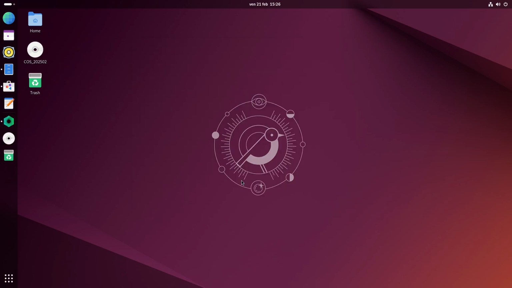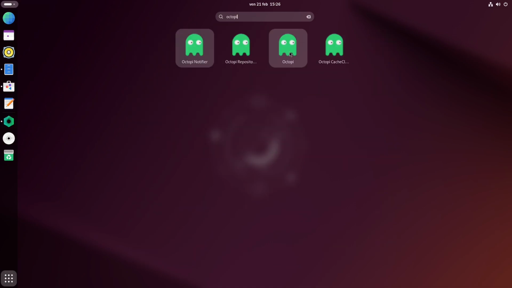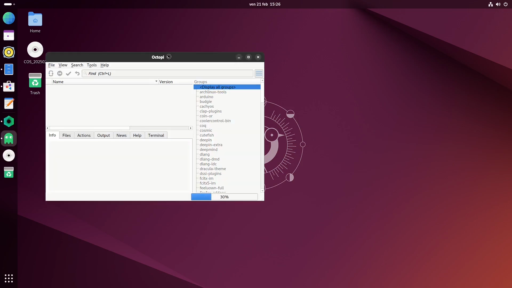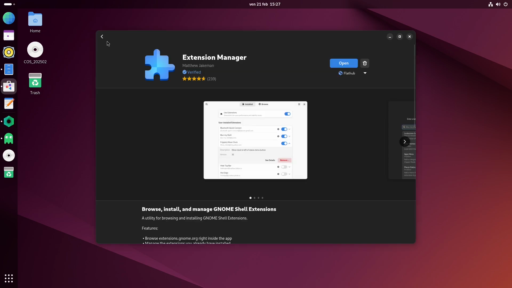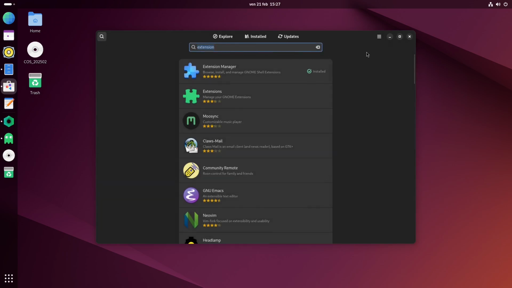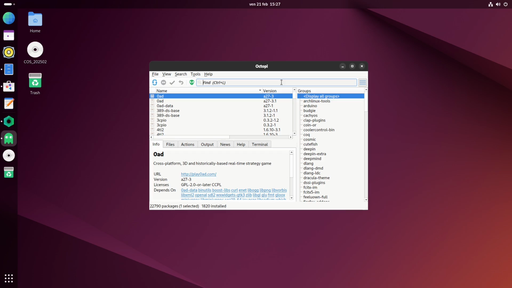And the last thing I want you to do if you are a beginner is going to click on Show Apps, search for Octopi, and you have to open Octopi. And this is just a graphical interface to install applications from the package manager, and this GNOME Software is only for Flatpak applications, and this is for the package manager, which is called Pacman here. Yes, I'm serious, it's called Pacman, and it will give you a graphical user interface to install applications.